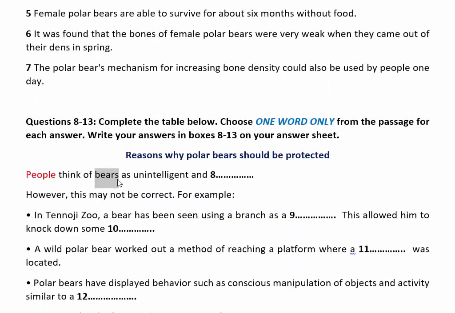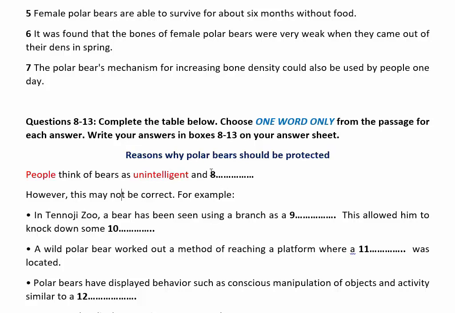You will find bears in every paragraph, so you can avoid this word. And another word is unintelligent. So people and unintelligent are the keywords for the first question.